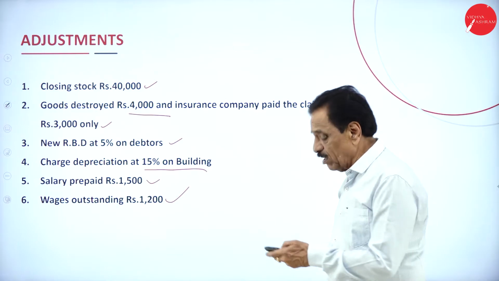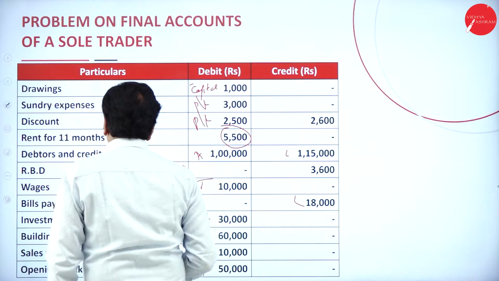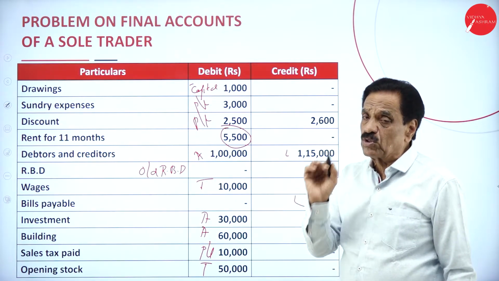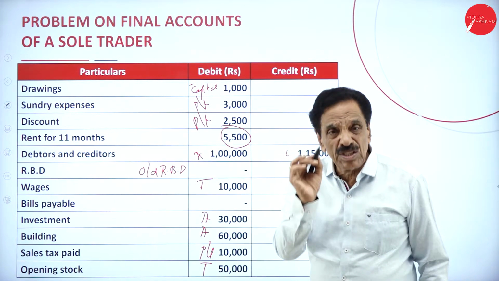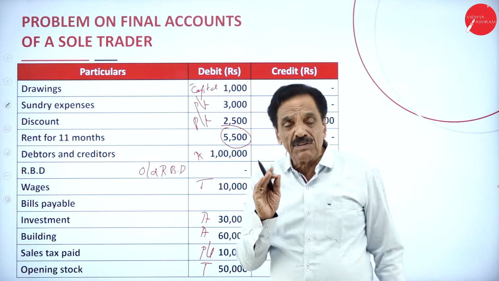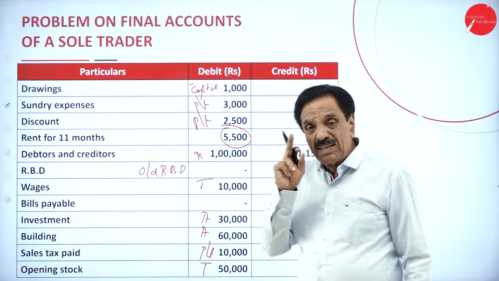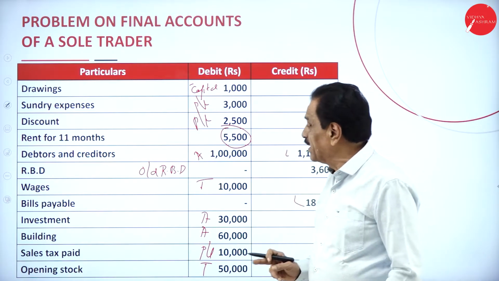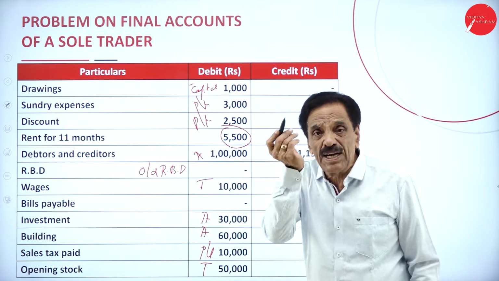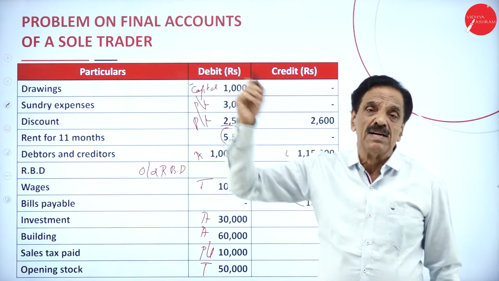Before moving on, I will explain once again regarding the rent for 11 months. So 5,500 divided by 11 is 500 rupees outstanding, because we are doing the problem for 12 months. How many months have been paid? Only 11 months. How much outstanding? 1 month. So 5,500 divided by 11 is 500. That is outstanding. How to do? Rent 5,500, add outstanding 500, it becomes 6,000. 500 will come on the liability side of the balance sheet.